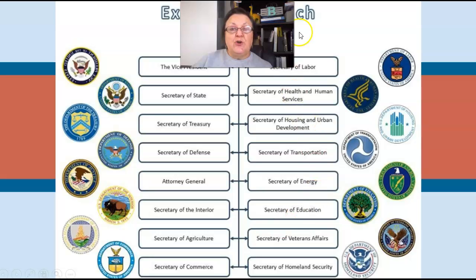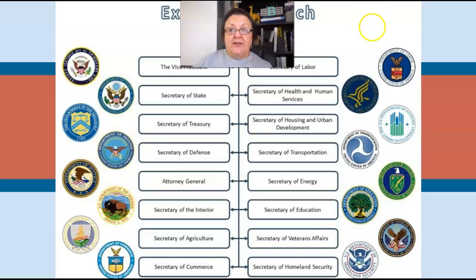So just wanted to show you the executive branch here. These are all of the people that are in President Trump's cabinet. And even whoever becomes our new president in January, these people, they may have different names, but these departments will all be a part of their cabinet.